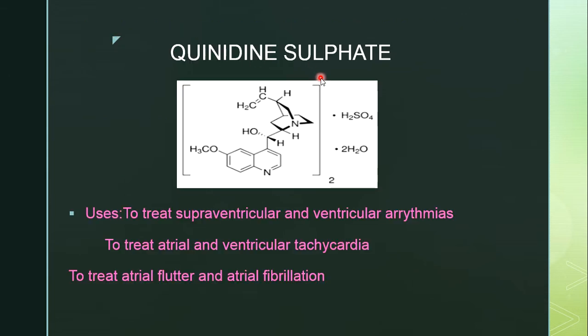The first structure is quinidine sulfate. Here the clue for you is that quin indicates the quinoline group is present. To this quinoline there is a side chain, and here a methoxy group is present, and here the quinuclidine structure is present. To this quinuclidine there is an allyl group attached. Uses are to treat supraventricular and ventricular arrhythmias. We can also use it to treat atrial and ventricular tachycardia, atrial flutter and atrial fibrillation.